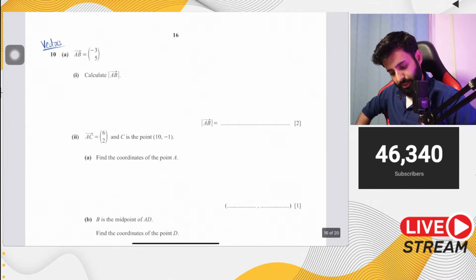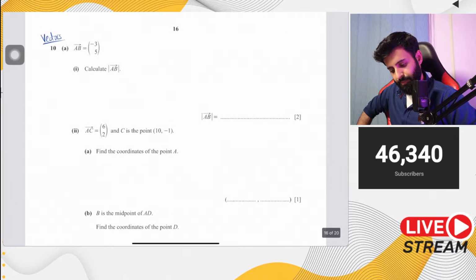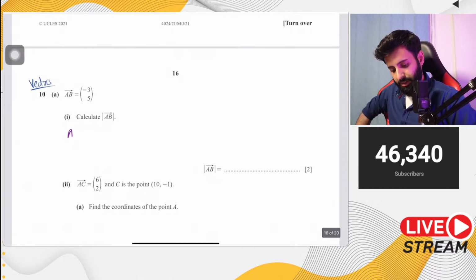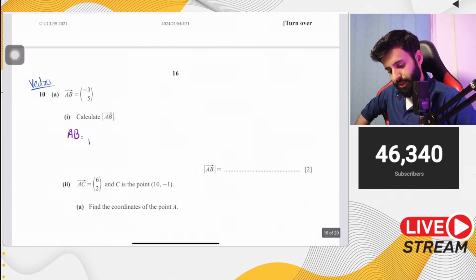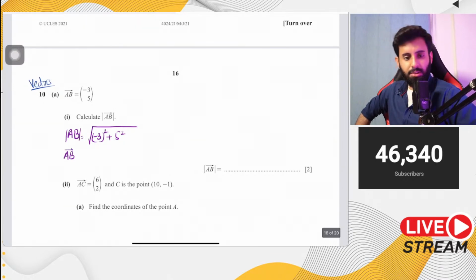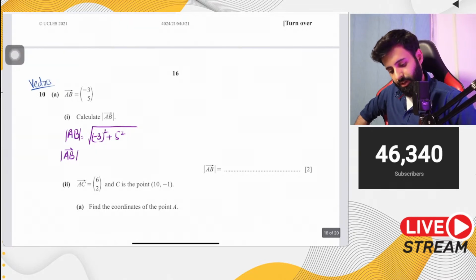Okay, now vectors, which I believe is the second to last question. Oh, no, it is the last question. Great. Now the first part is where you have to calculate the magnitude. So the magnitude of AB can be worked out by simply taking the square root of minus 3 squared plus 5 squared. Use your calculator to find out the actual value. So that's going to be equal to 5.83.